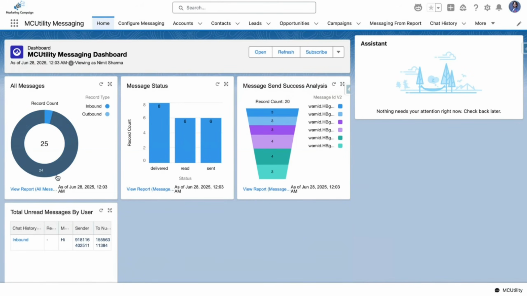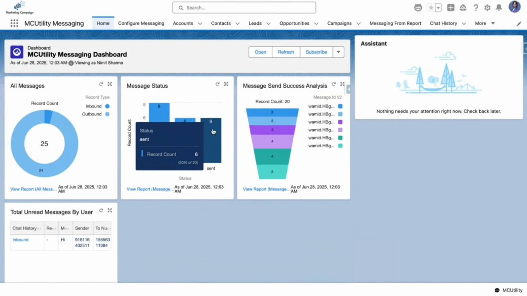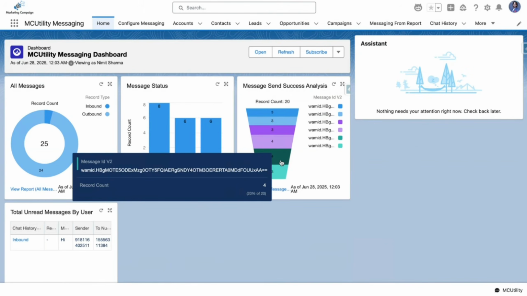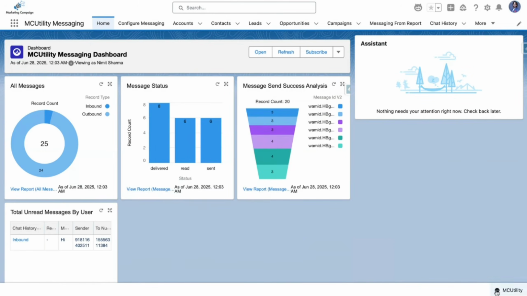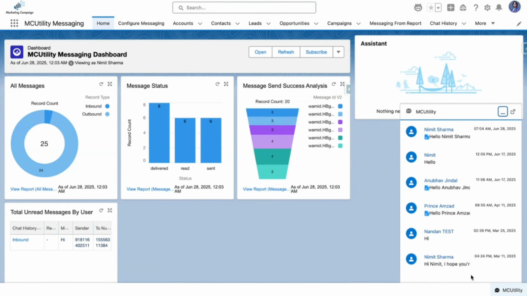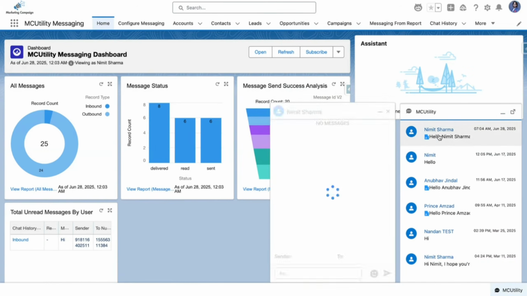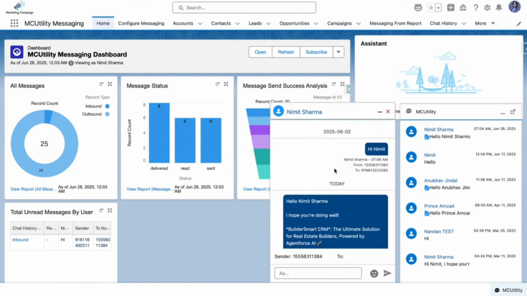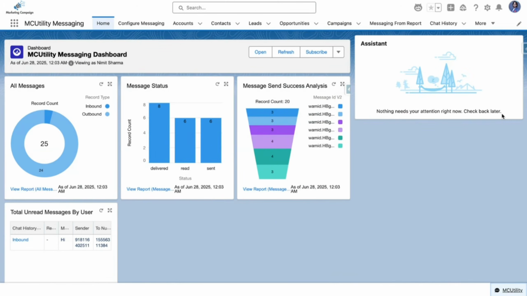So these are all the messages, right? So these are the WhatsApp dashboards: how many are delivered, how many are read, and how many are sent, right? So these are the message analytics, basically record counts, right? Also, I can search and get the messages from the utility bar itself, and I can even chat from here as well, right? So these are the messages over here.